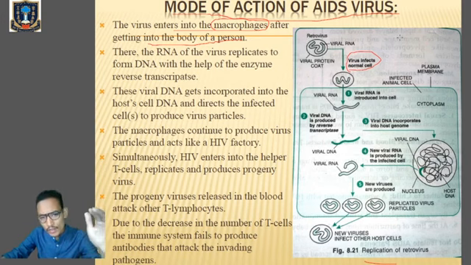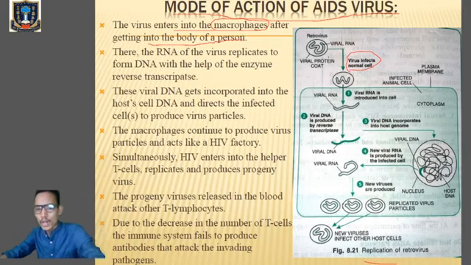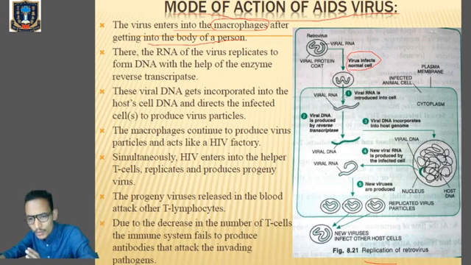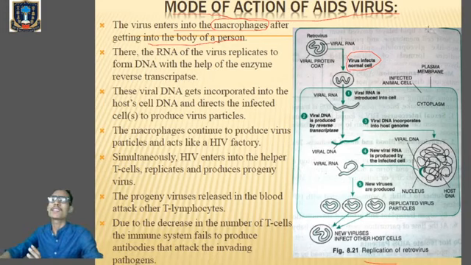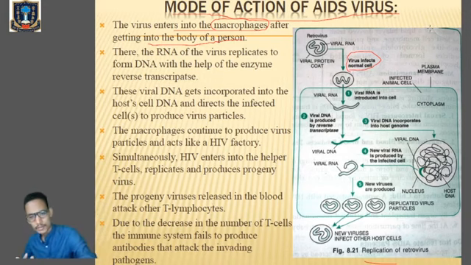Once it enters the body of an individual, it will go and enter into the macrophage. Clear? So now the viral RNA has entered into the macrophage of a particular person being infected. Hope you are getting it. So first, the virus needs to enter the body of a person. After entering, it will go and infect the macrophage, and it resides in the macrophage.